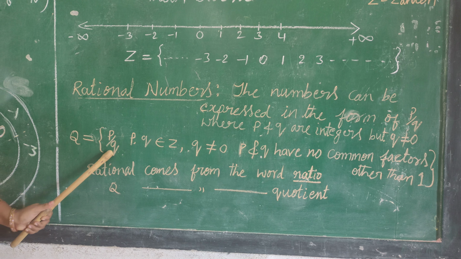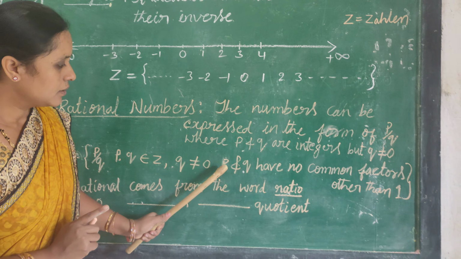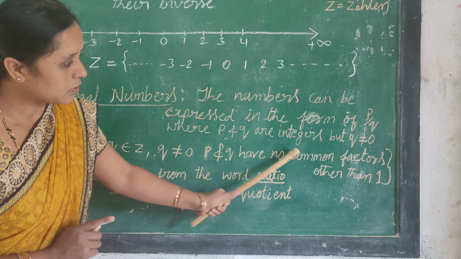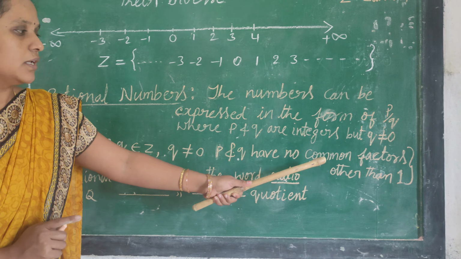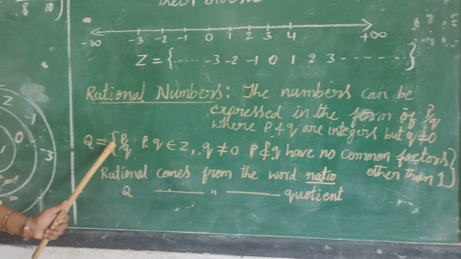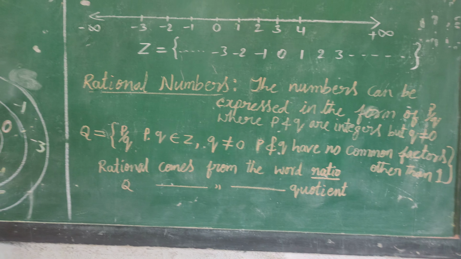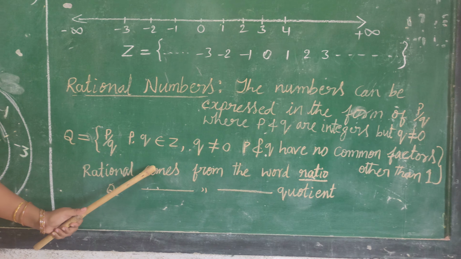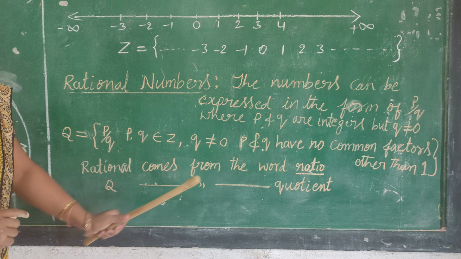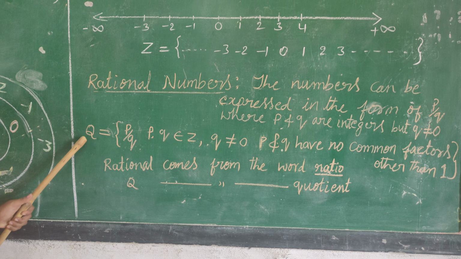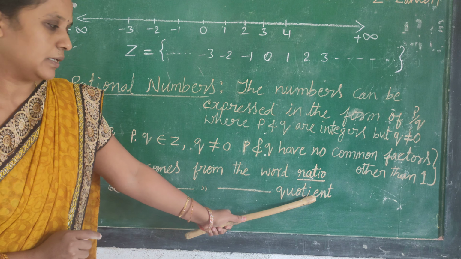The denominator q is not equal to 0, but one more condition, p and q have no common factors other than 1. Then only we say these type of numbers are called rational numbers. Here the word rational comes from the word ratio. Ratio means division. Similarly, the letter Q comes from the word quotient.